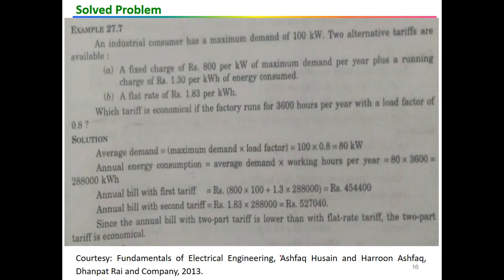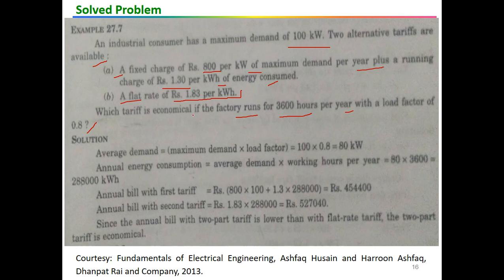In the other case, an industrial consumer has a maximum demand of 100 kilowatt and two alternative tariffs are available. One is a fixed charge of rupees 800 per kilowatt of maximum demand per year plus a running charge of rupees 1.30 per kilowatt hour of energy consumed, and the other tariff is the flat rate of 1.80 per kWh. Which tariff is economical if the factory runs for 3600 hours per year with a load factor of 0.8? So this is the issue, and we have to find out of these two, the flat rate or the two part tariff, which one is optimum, which one is economical.